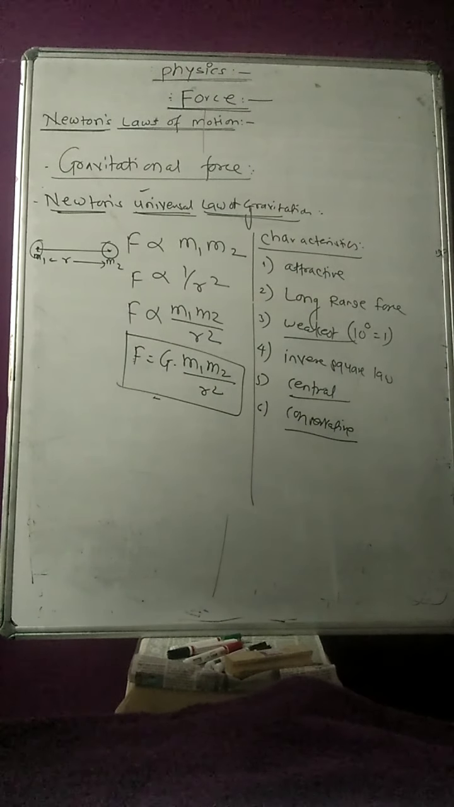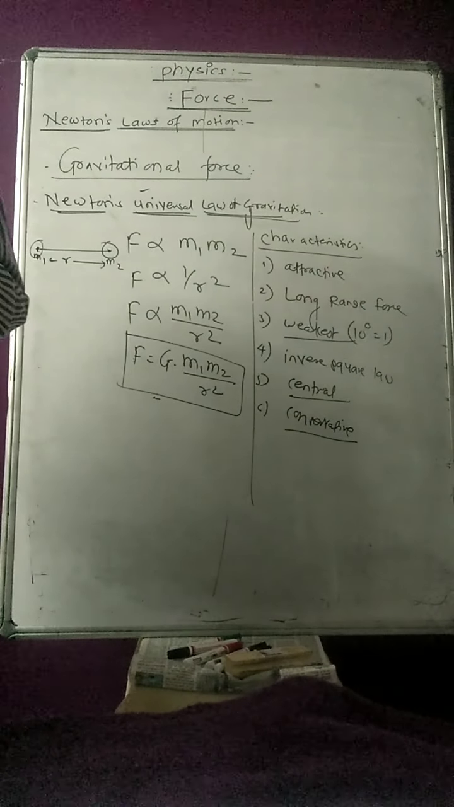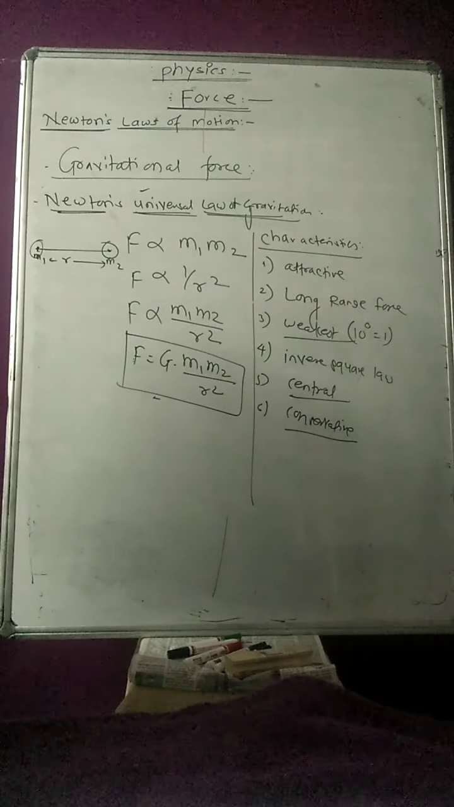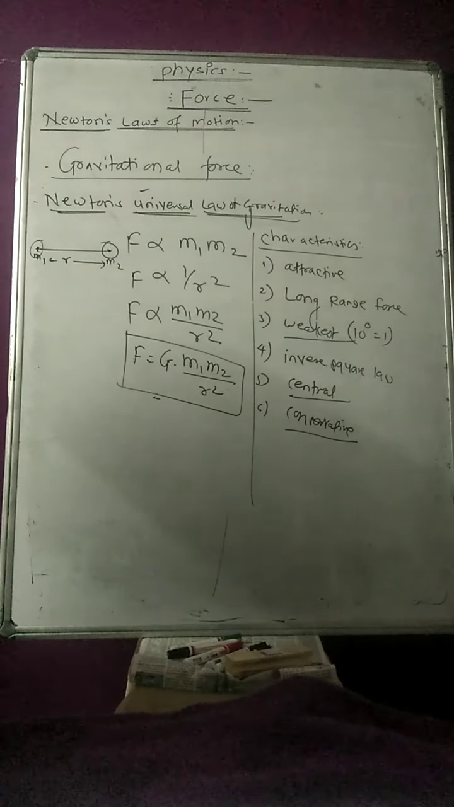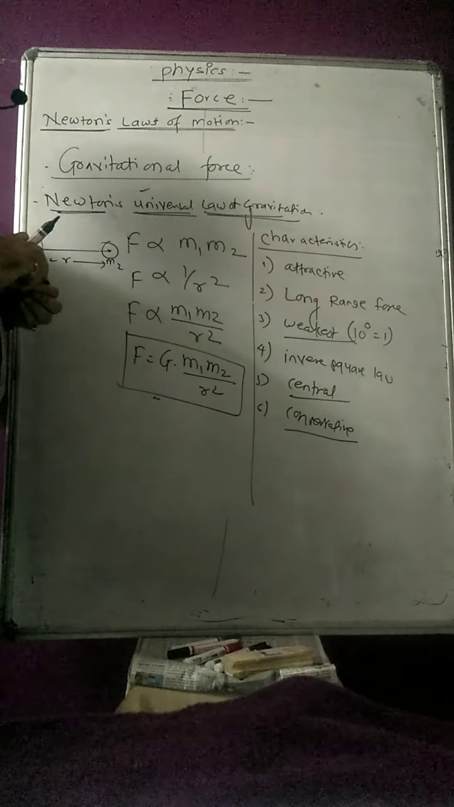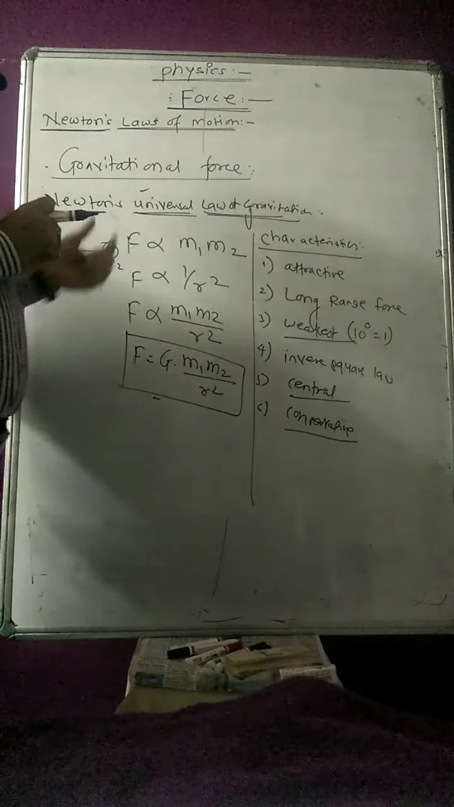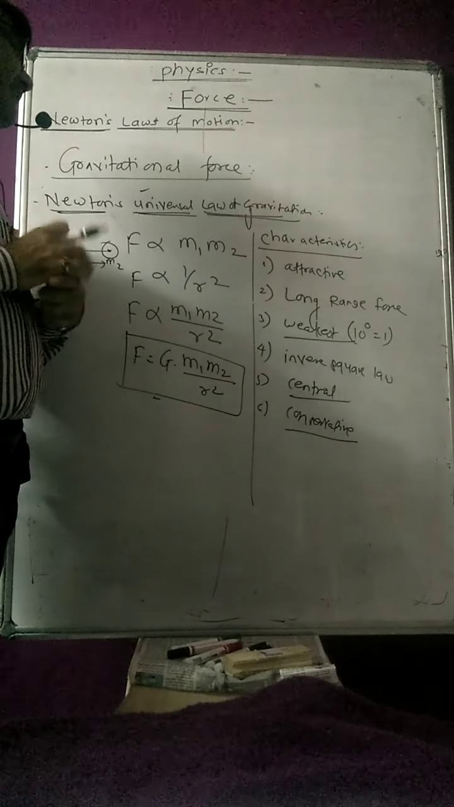Again, this force does not require the presence of any medium between the two bodies. Due to the gravitational force, a large number of physical phenomena occur in the universe. Gravitational force is responsible for the motion of the moon around the earth and the planets revolving around the sun. This is the best example of the gravitational force.